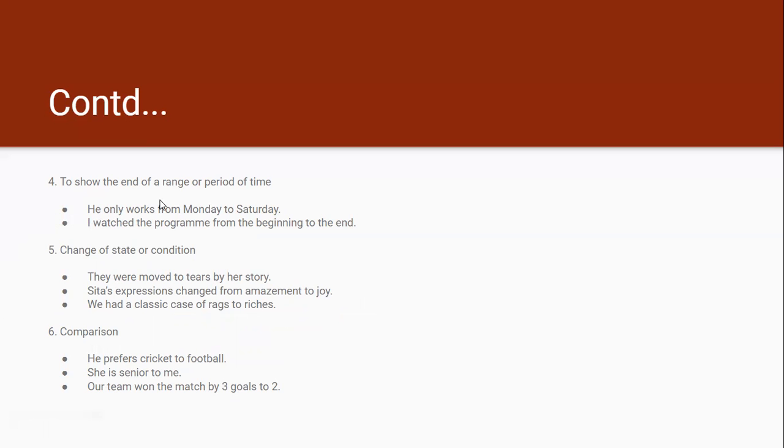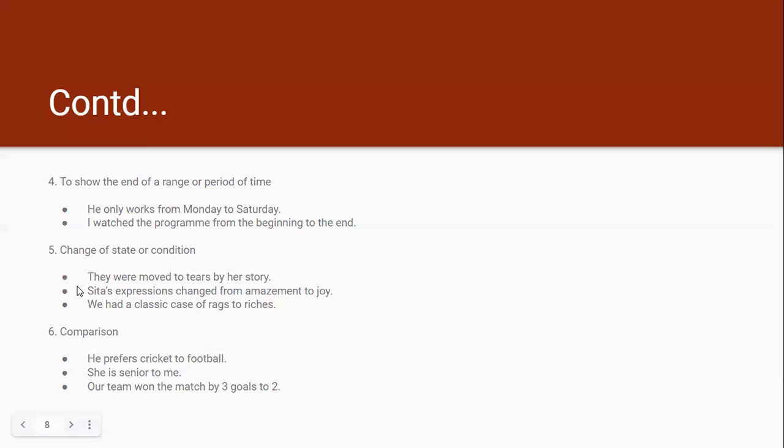To is also used to show the end of a range or a period of time. This we have discussed earlier also. He only works from Monday to Saturday. So the beginning of the range is denoted with the help of from, and the end of a range is denoted with the help of to, from Monday to Saturday. I watched the program from the beginning to the end. So the end of the range is denoted with the help of to, to the end.